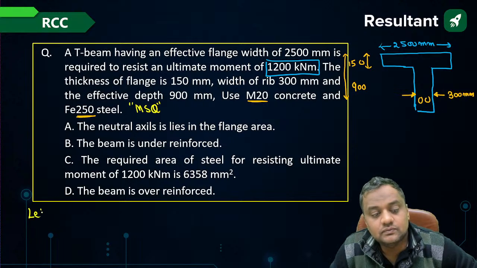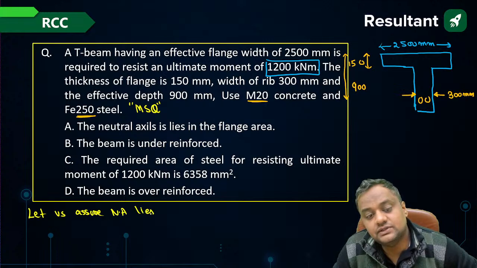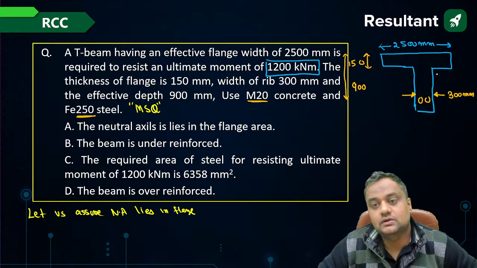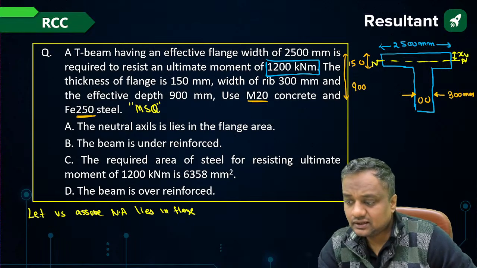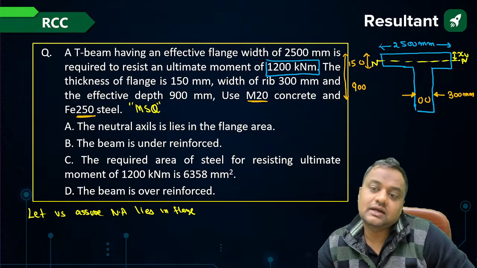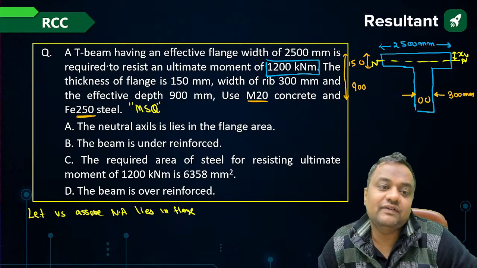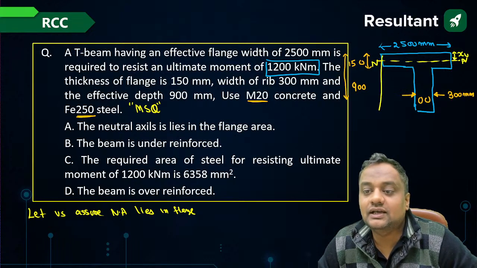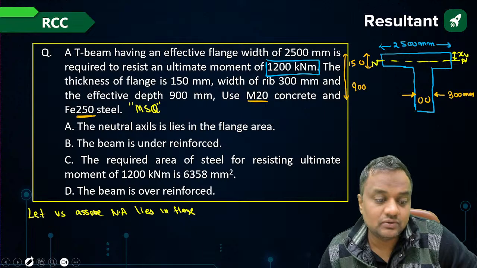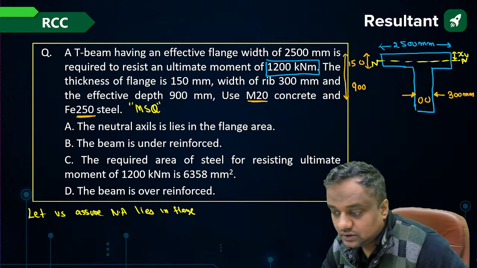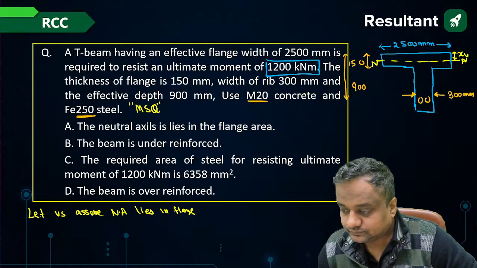So let us assume the neutral axis lies in the flange. Then it will be acting like a rectangular section, na? Why? Because the concrete below the neutral axis will be neglected. So whether it is a rectangular section or a T section, both are the same, because concrete is anyhow neglected below that. Okay, so tell me,